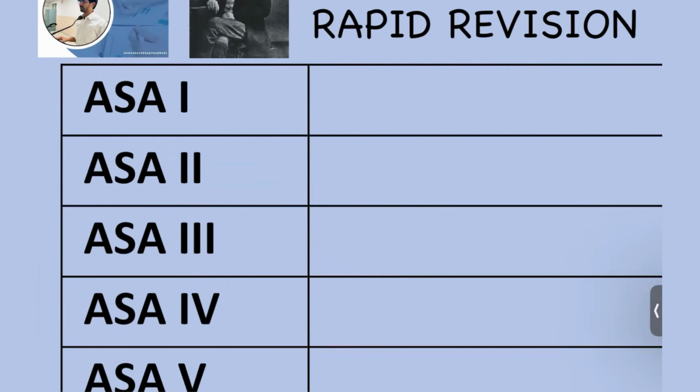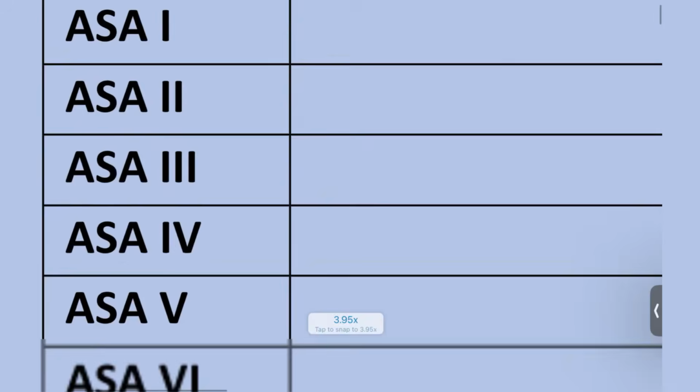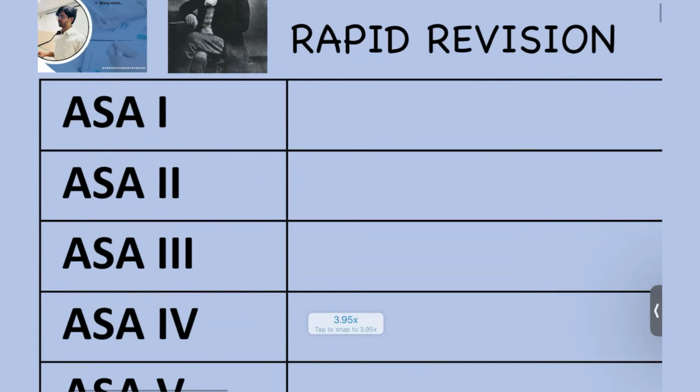ASA grading, this American classification, is very important before we take any patient for anesthesia, whether it is spinal, epidural, general anesthesia or inhalation anesthesia. So let's see. There are a total of 6 grades, and the first grade is that the patient is completely normal. He does not have any diseases.